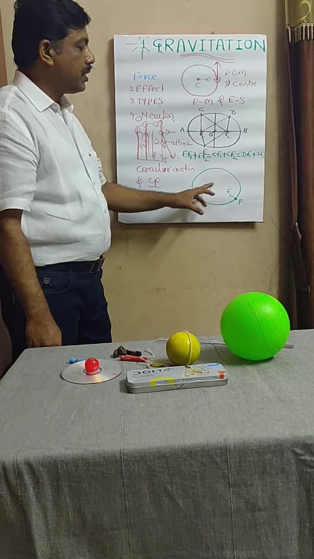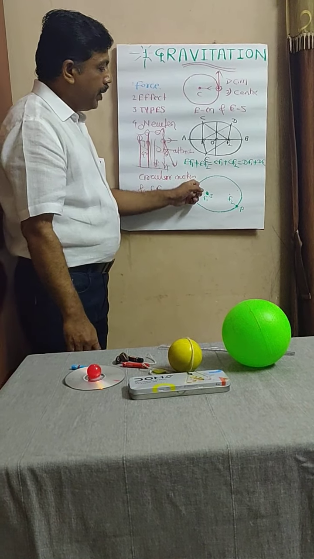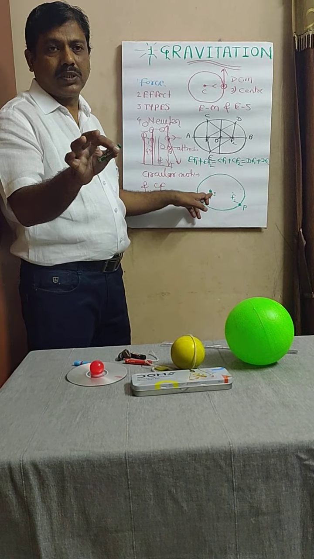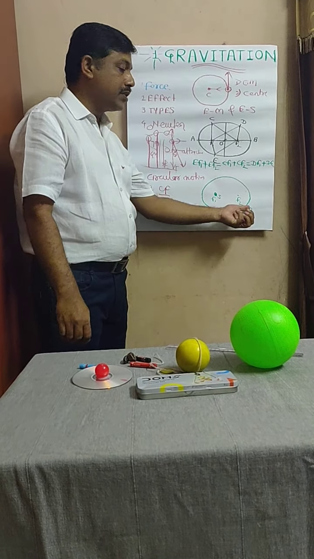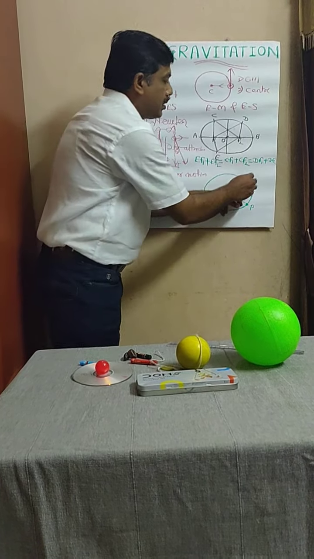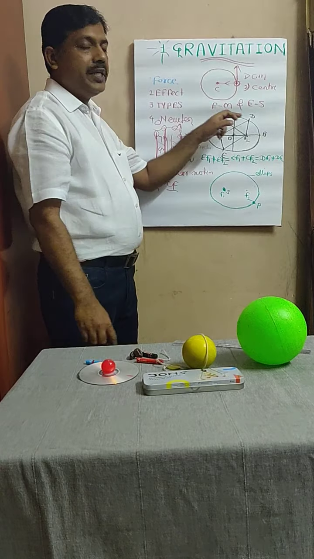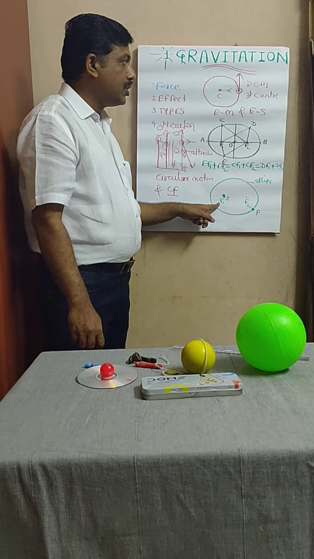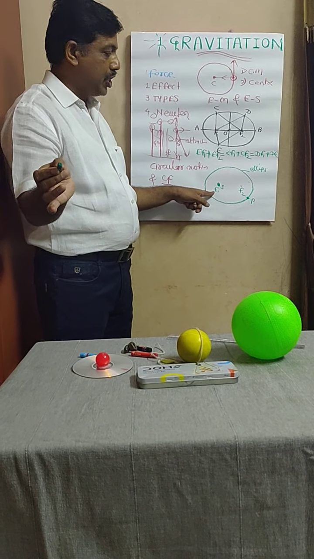From this simple observation, Kepler realized his first law of orbit. According to his law, the orbit of a planet is an ellipse with the Sun at one of the focus. What did he say? The orbit of whom? Of the planet. The orbit of a planet is an ellipse because it has the shape of an ellipse. Therefore, the orbit of a planet is an ellipse with the Sun at one of the focus. This is known as Kepler's first law of planetary motion.